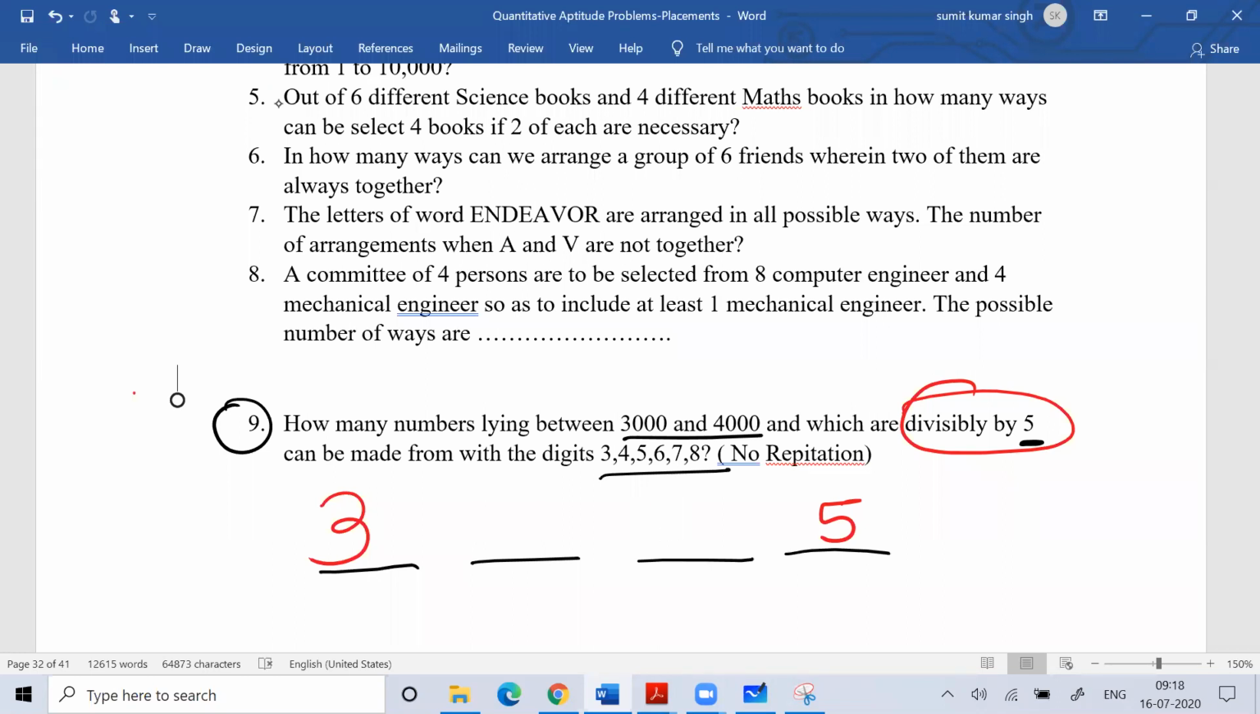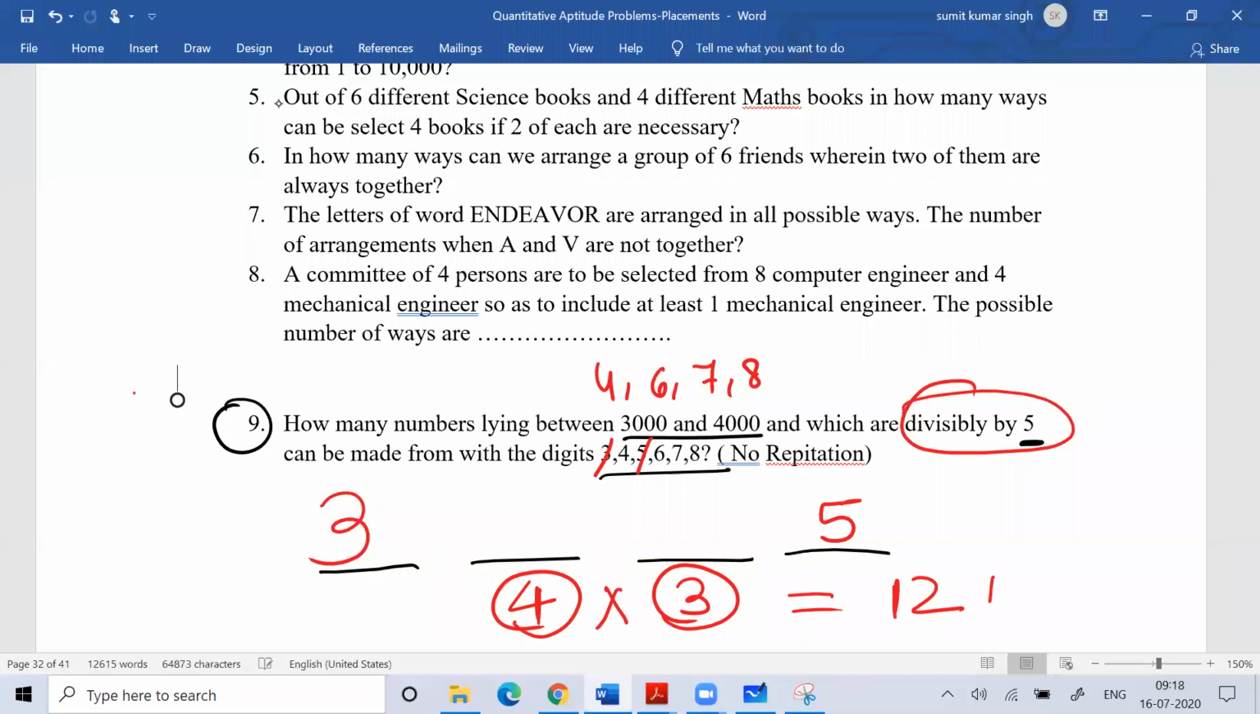Now after that, 2 places are left. How many digits are left? You're done with 3, you're done with 5, so the digits left are 4, 6, 7 and 8. Out of these 4 digits, any digit can come here, and then any of the remaining 3 digits can come here. So how many numbers can you make? You can make 12 numbers.